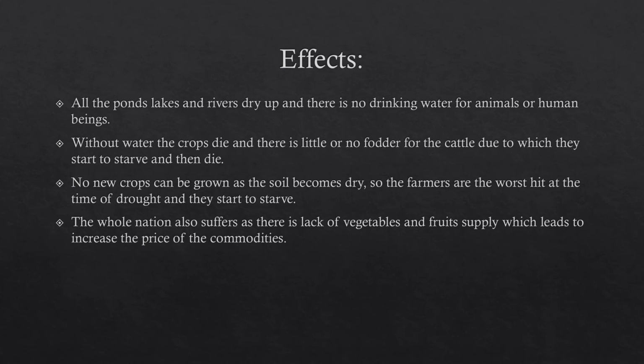So the farmers are the worst hit at the time of drought and they start to starve. The whole nation also suffers. Why? Because if no crop is growing in that area, there will be the lack of vegetables, fruits, grains in the market, and as a result it will lead to the increase in price of these commodities.